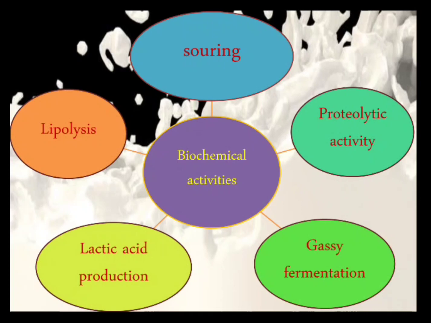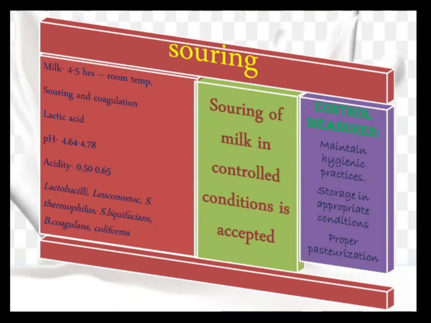Now the various biochemical changes that happen in milk because of these microorganisms are souring, proteolytic activity, gassy fermentation, lactic acid production and lipolysis. Let us see each one in detail.